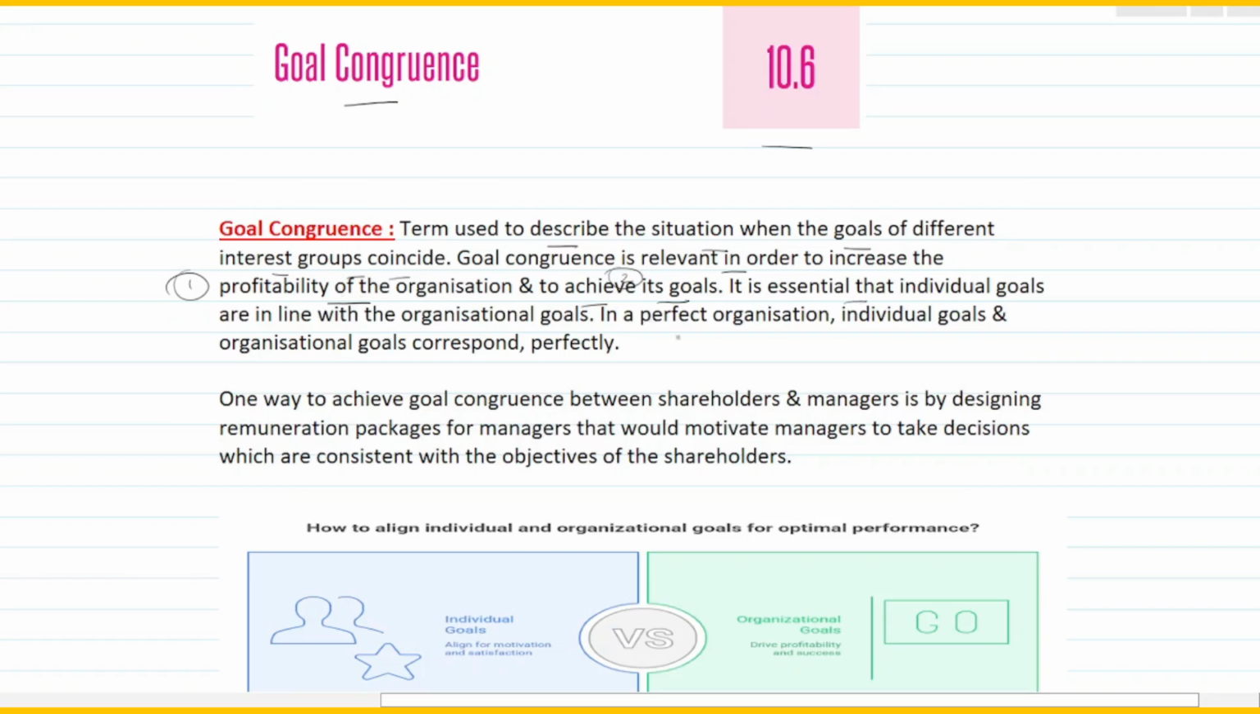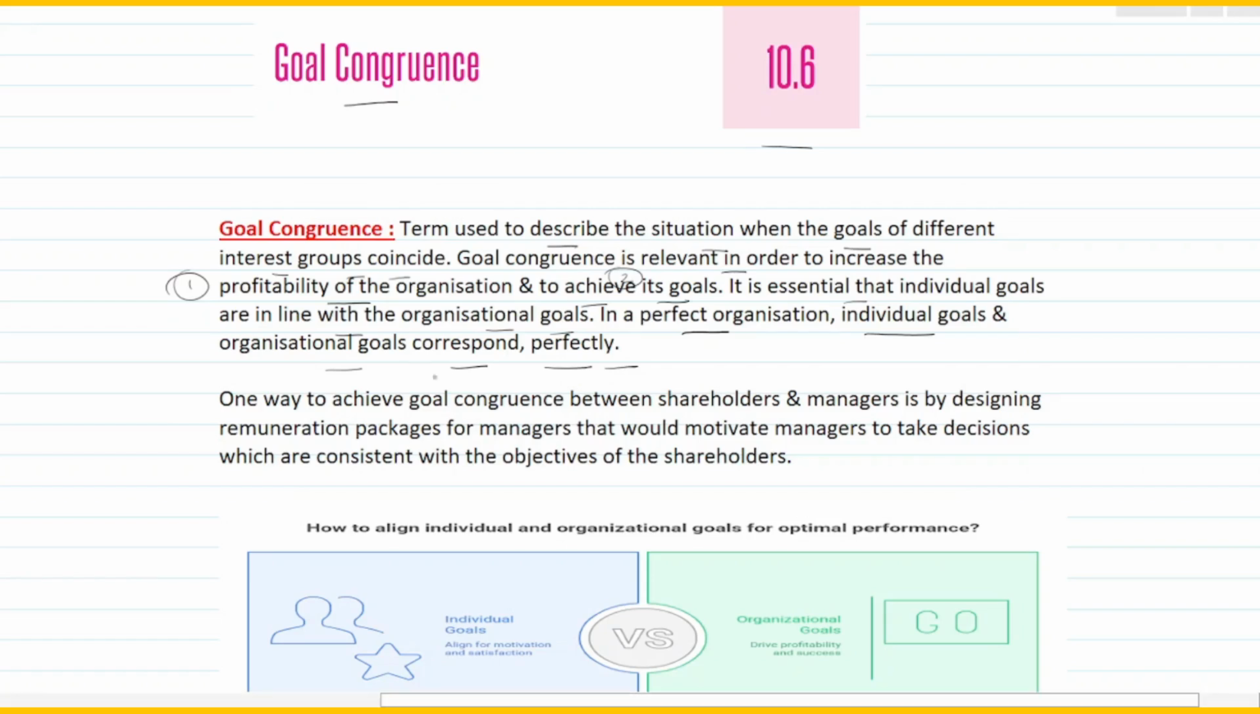It is essential that individual goals are in line with the organizational goals. The basic interest groups here are the individuals and the organization. When both of their goals come together for the attainment of profitability and of goals, it is called goal congruence. I guess now you can understand what exactly goal congruence is. In a perfect organization, individual goals and organizational goals correspond perfectly.